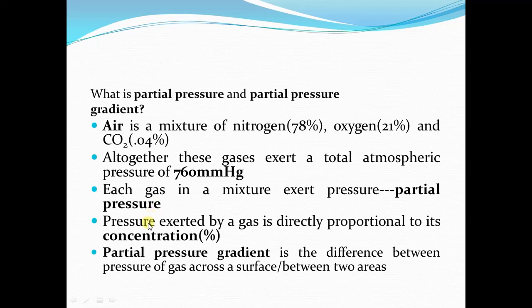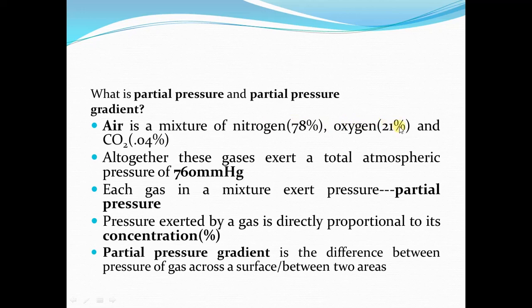Now this partial pressure exerted by a gas in a mixture is directly proportional to its concentration, which means greater the concentration, greater will be the partial pressure exerted by that gas. Since in the air 78% is nitrogen, 78% of 760 millimeter of mercury is caused by nitrogen.